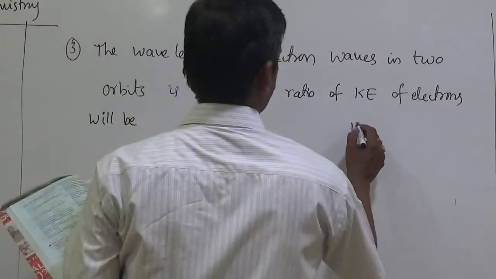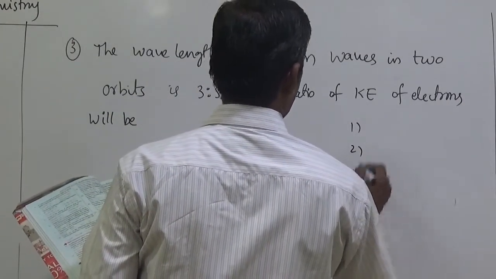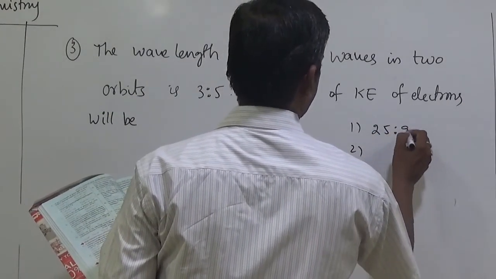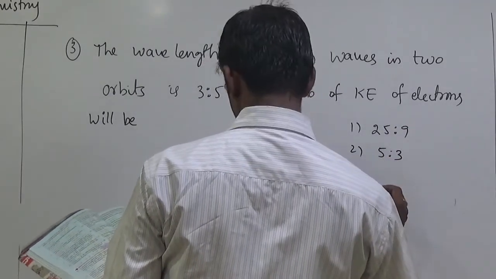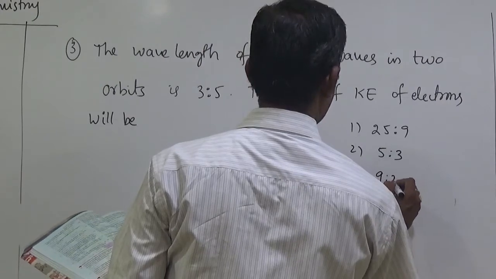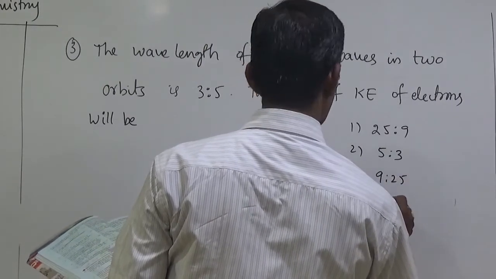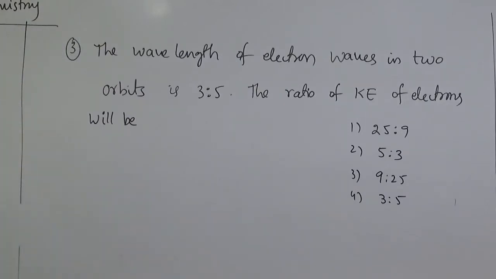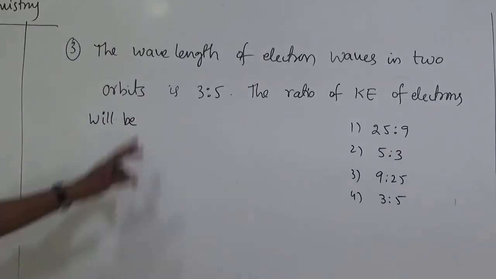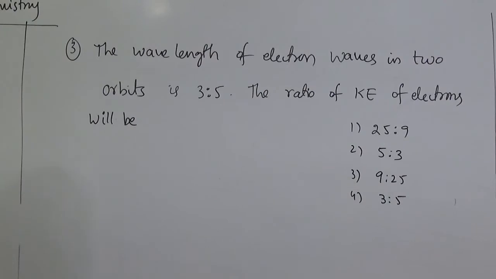Options: 25:9, 5:3, 9:25, 3:5. The given wavelength of electron waves in the orbits, the ratio of kinetic energy, the wavelength of electron is given.